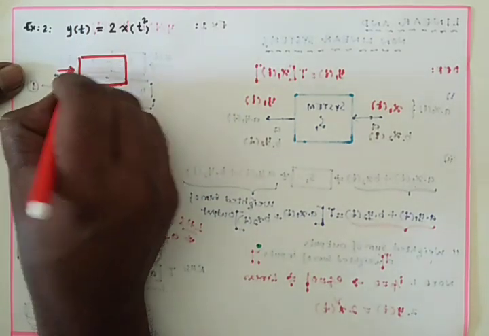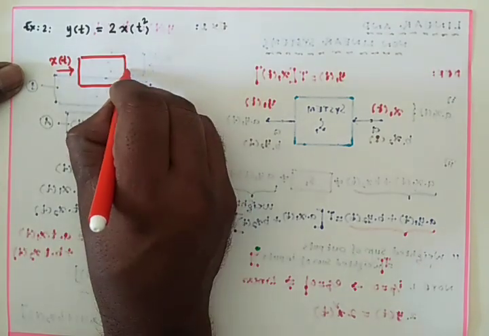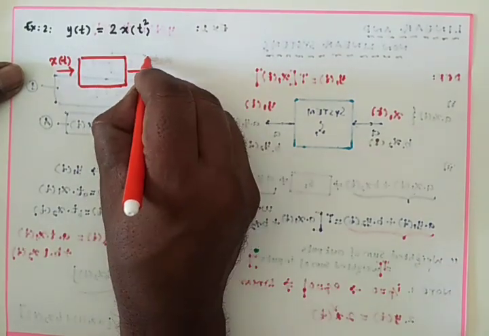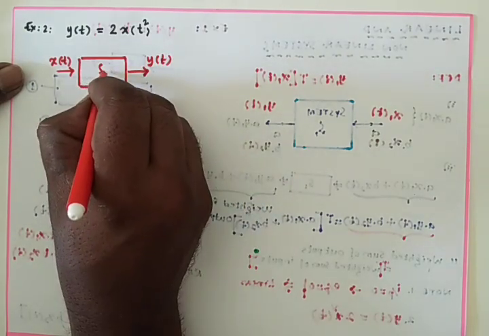The input of this system is x of t only. Obviously this remains the same for every problem. The output of this system is y of t. The system name I can call S3.